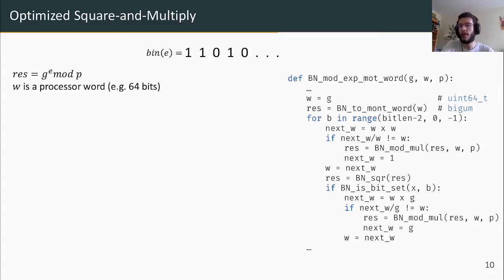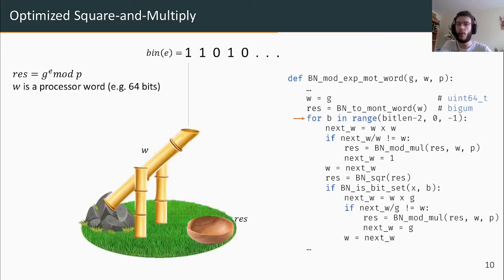To give you a better idea of how it works, you can think of this algorithm as those Japanese fountains which fill with water and then pour everything into a bigger recipient when they are full. Here the bigger recipient is our actual result, which will be a big number in the OpenSSL sense.